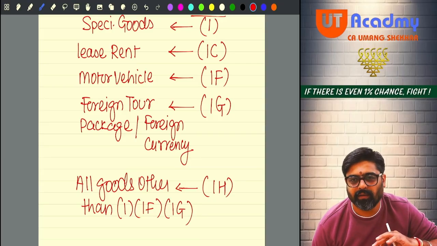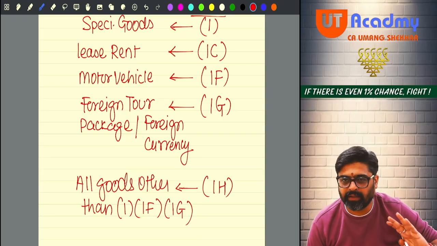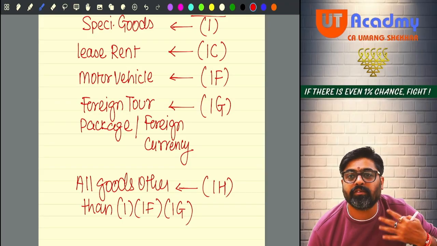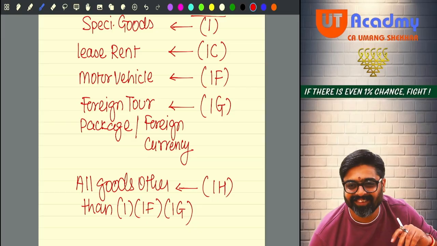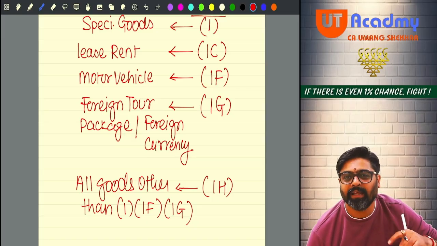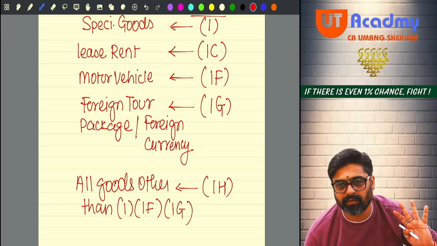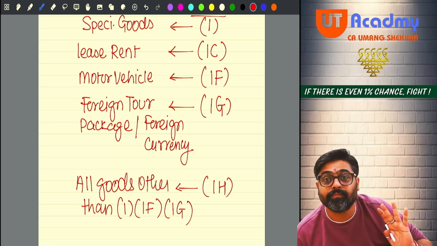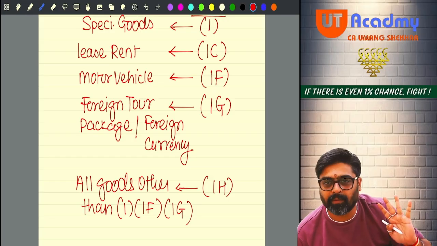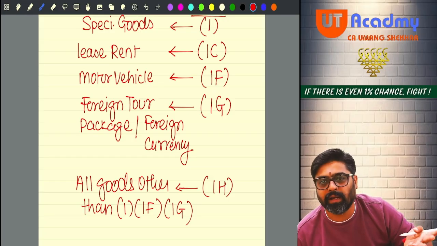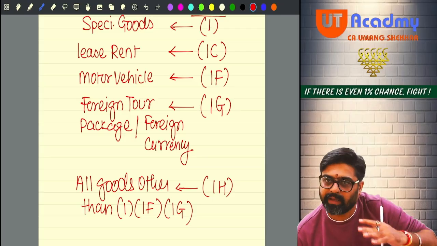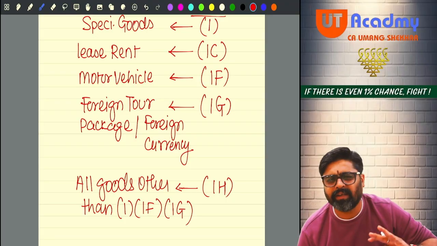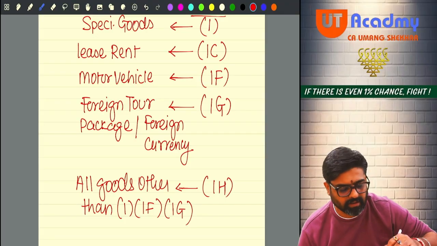Now see, if you identify these things, everywhere, the seller selling these items to the buyer, the seller will take the selling price. Along with the selling price, the seller will also collect the TCS at the rates prescribed. So in every subsection, there are prescribed rates for TCS. Okay. And very simple logic is there. What logic is there? I'll tell you.